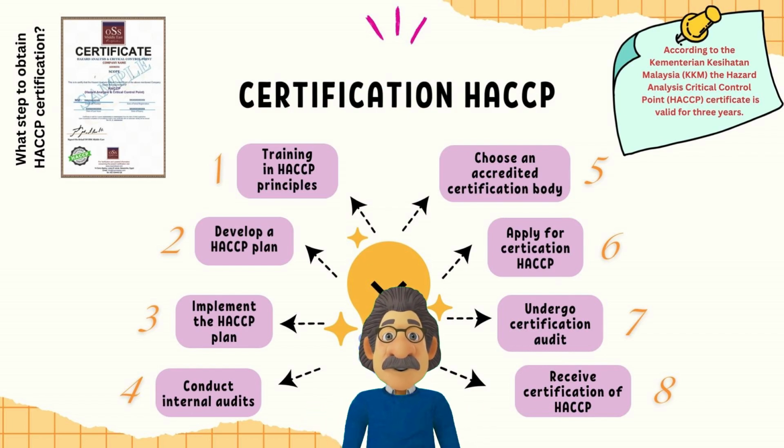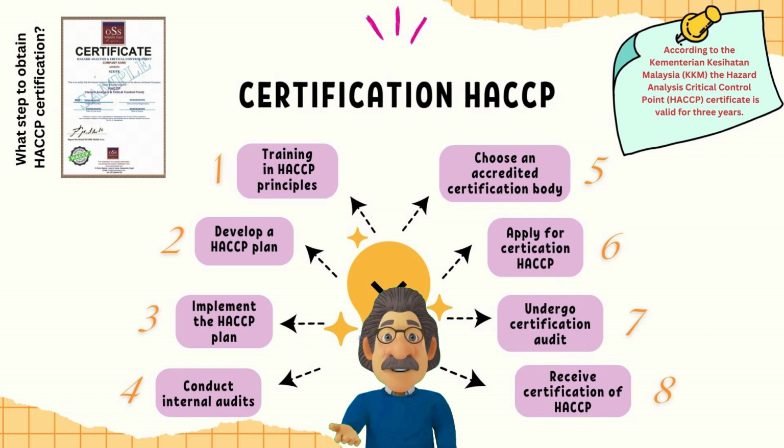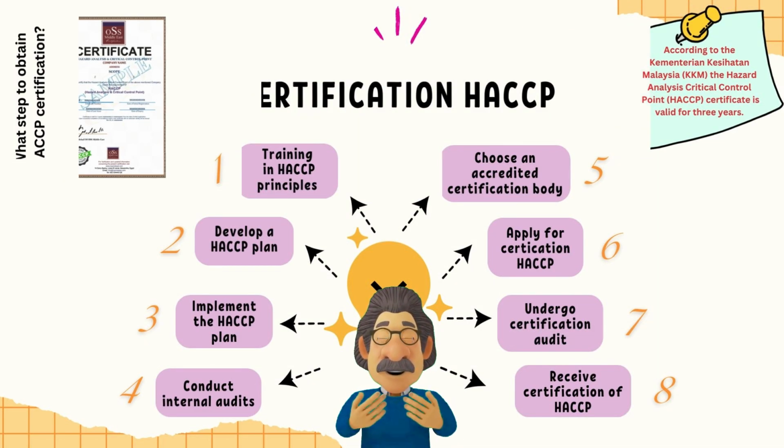After that, it is possible to apply for HACCP certification. The second last is undergo certification audit, and then lastly receive HACCP certification. For additional information, according to the KKM, the Hazard Analysis Critical Control Point HACCP certificate is valid for 3 years.